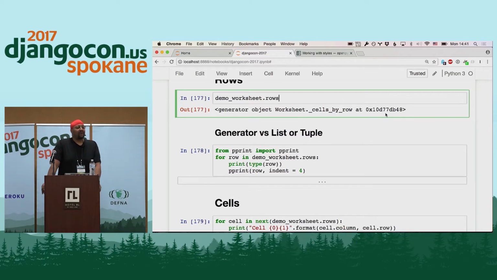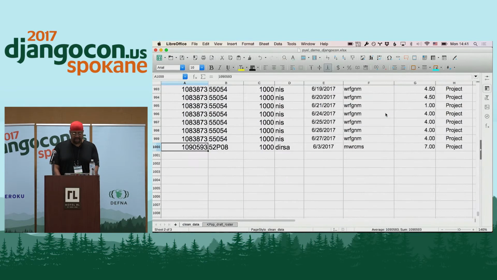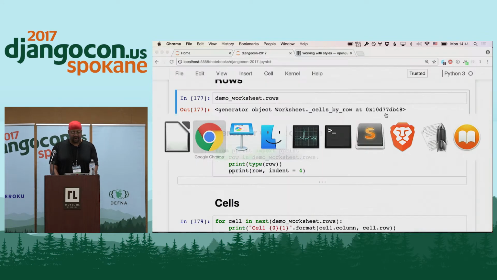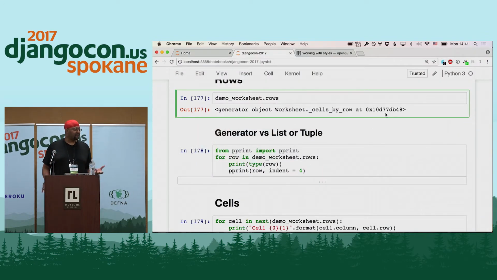Instead of reading every row out of the spreadsheet, it creates a generator object. If you are not familiar with generators, a simpler way to think about them is that a generator object has a collection of items, but instead of giving you all those items at once, it gives them to you one at a time, and this helps to save memory. So instead of having all 10,000 rows of this spreadsheet, you have a generator object that gives you one row at a time as needed. I point that out because if you say, show me the rows, you're not going to get plain rows of plain text. You're going to get this generator object that gives you a row at a time.